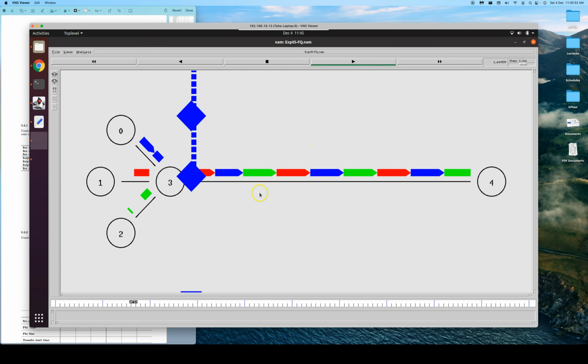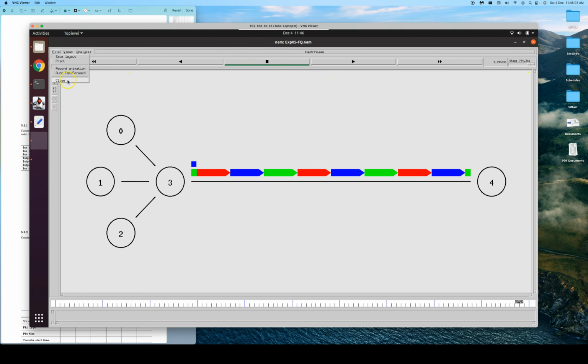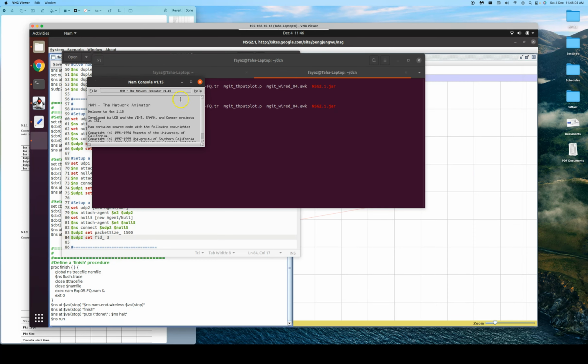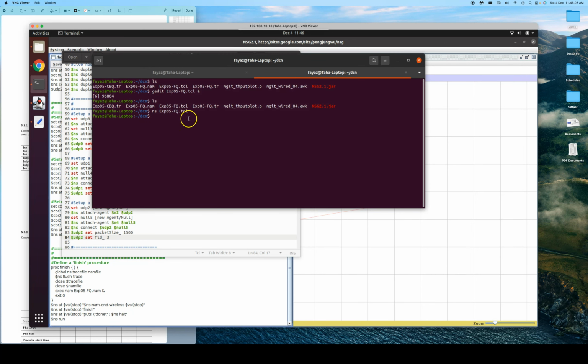Okay. Now visually in NAM we have verified this. So let's fast forward this and finish this animation off. The second thing is, let's observe this through the statistics and the plots also. So let's get into the terminal, and now we can observe we have an awk file here. And we have the trace file that has been generated.